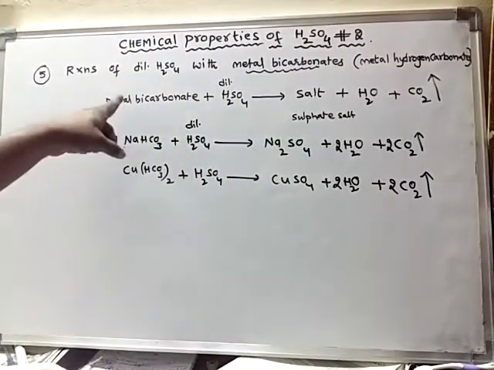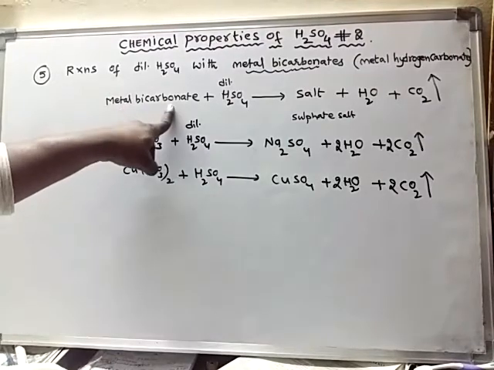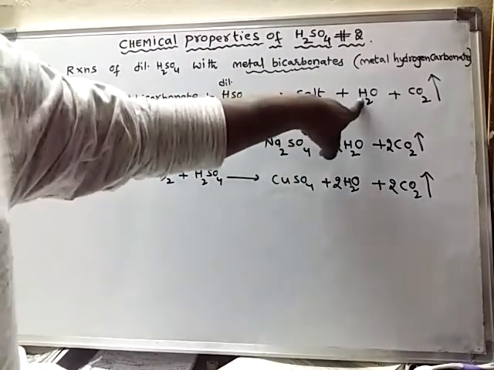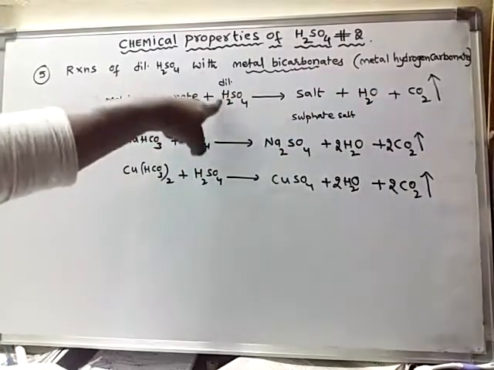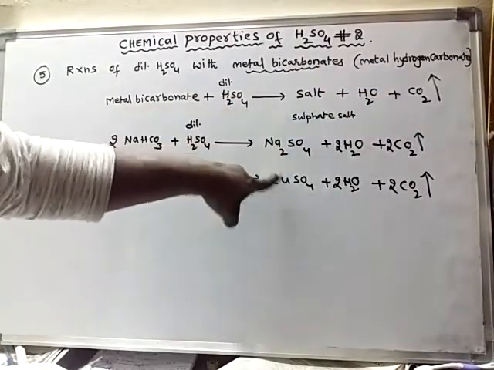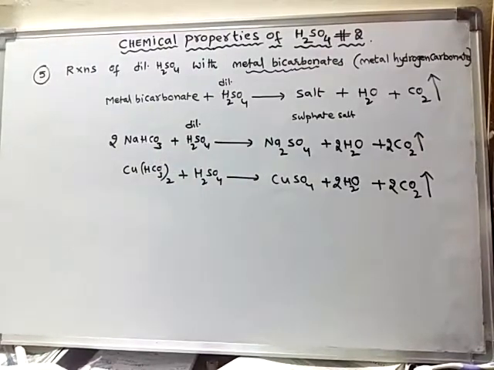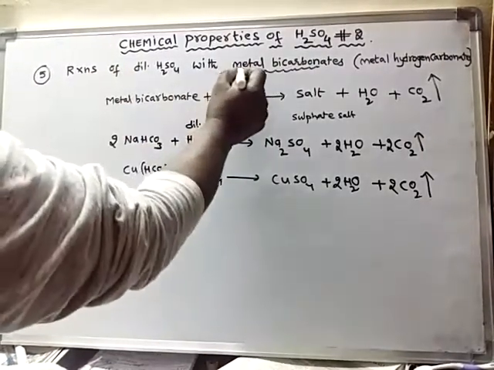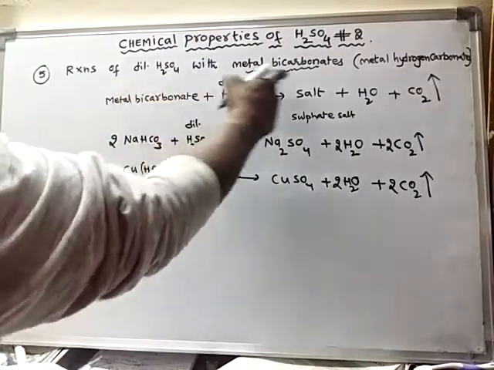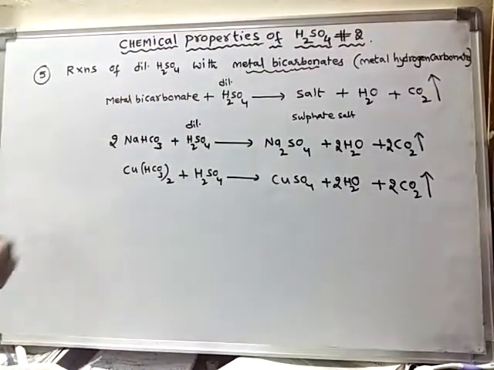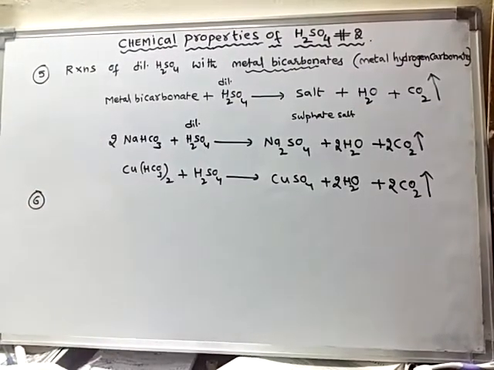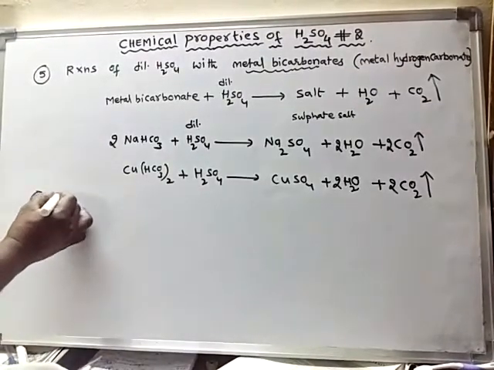So generally, a metal bicarbonate, when reacted with any acid, forms salt, water, and carbon dioxide. As it is dilute sulfuric acid, it forms sulfate salts. Like this, the reaction of dilute sulfuric acid with metal bicarbonates can be discussed. Next is reaction with metal sulfides.